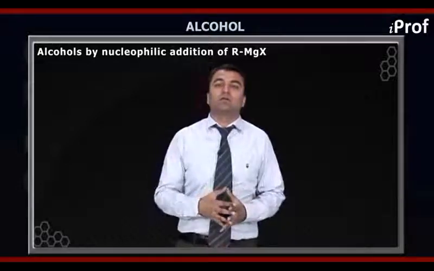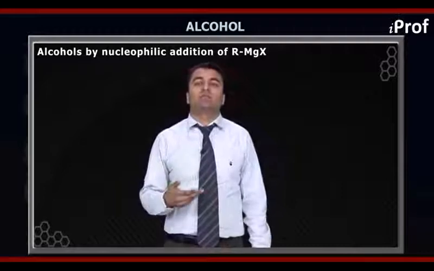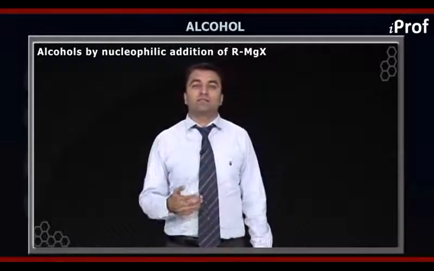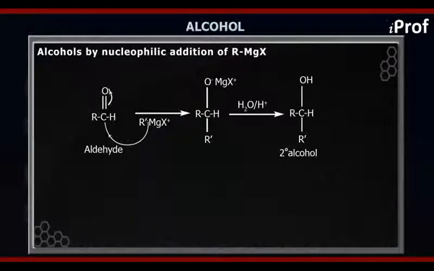So let us see now this reaction. Let us see this reaction for each and every type of the carbonyl compounds. Now the first carbonyl compound let us discuss is aldehyde, that is RCHO. Now when you react R dash MgX with the RCHO, what is going to happen is that this R dash in the R dash MgX will have a negative charge.